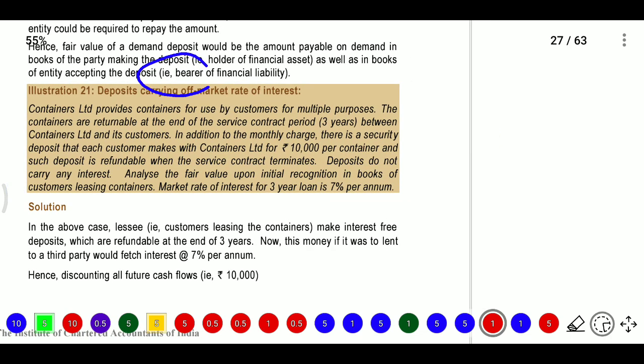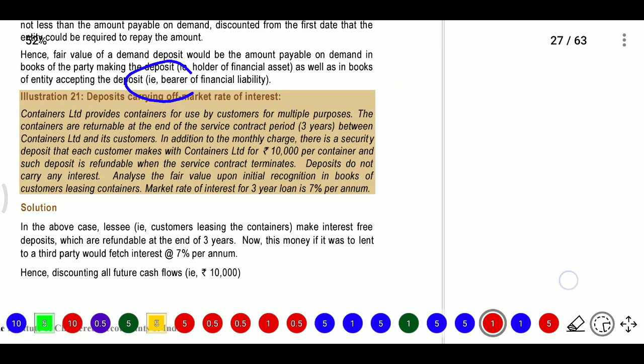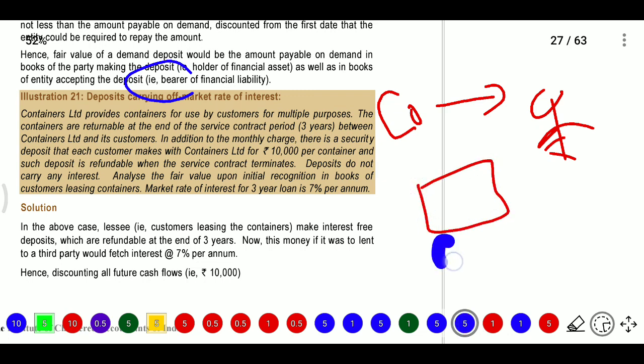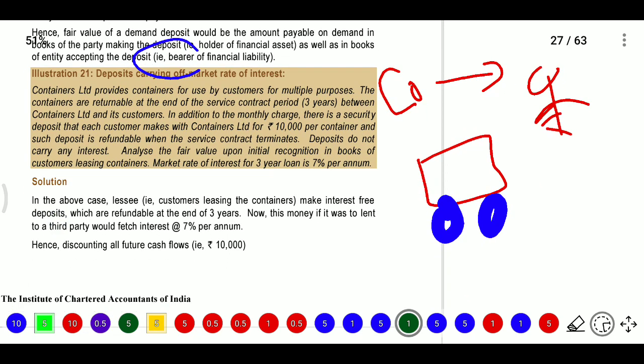Now, a container company. Here one company is there, so I will explain simply. One company provides containers to their customers for multiple purposes. The container will go to the customer and will be returned after the contract period of the service contract between Container Limited and the customer is complete. It charges monthly rent, and for security deposit each customer makes a deposit with Container Limited of 10,000 per container, and such deposit is refundable.